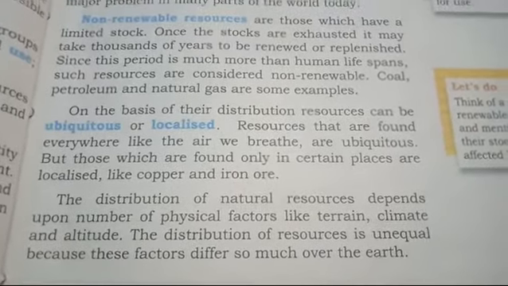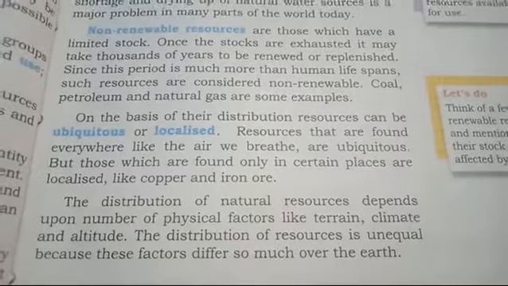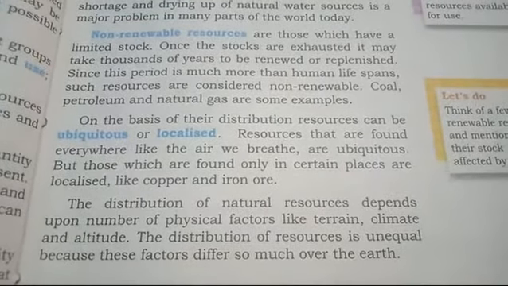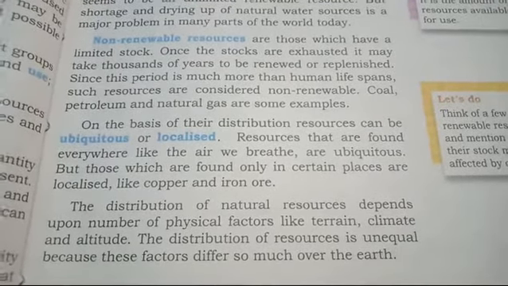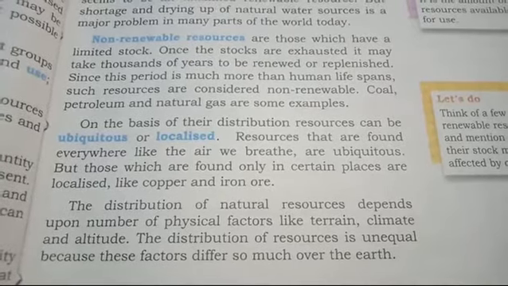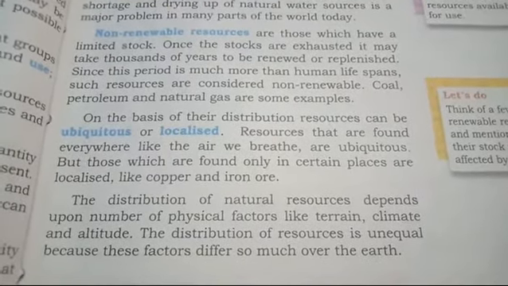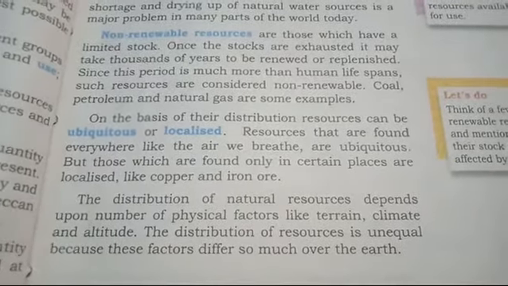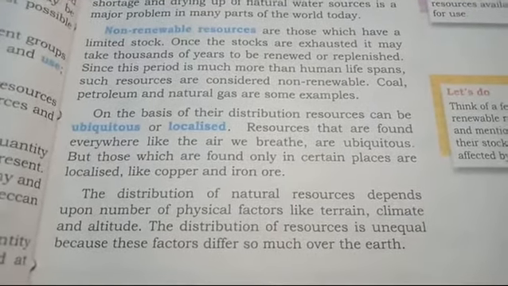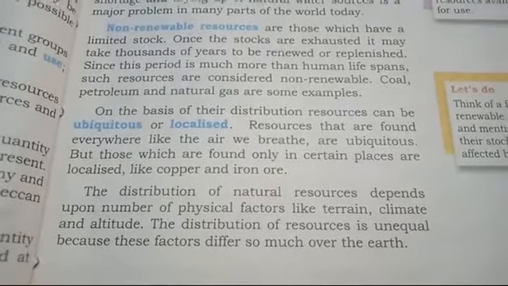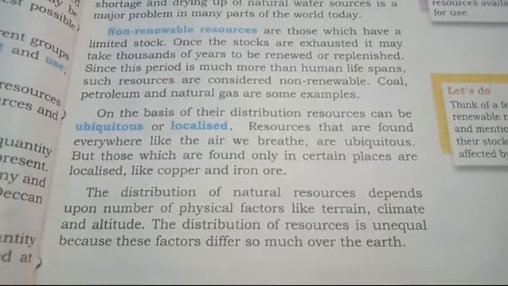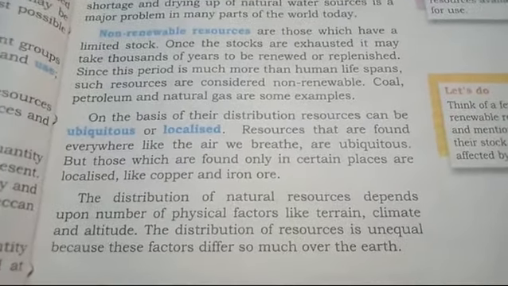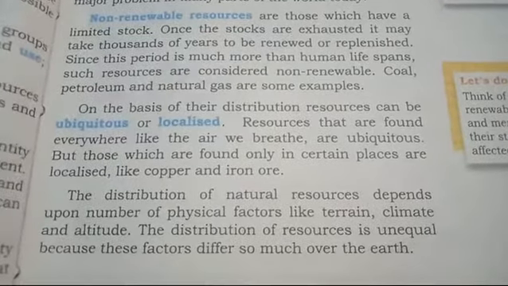So examples of non-renewable resources are coal, petroleum and natural gas, because beta, coal, natural gas and petroleum take millions of years to form. When the dead plants and animals get buried into the soil, when the garbage waste, the home waste is put into the soil and dumped with the sand, then with high pressure, high temperature and millions of years they take to form coal, petroleum and natural gas.